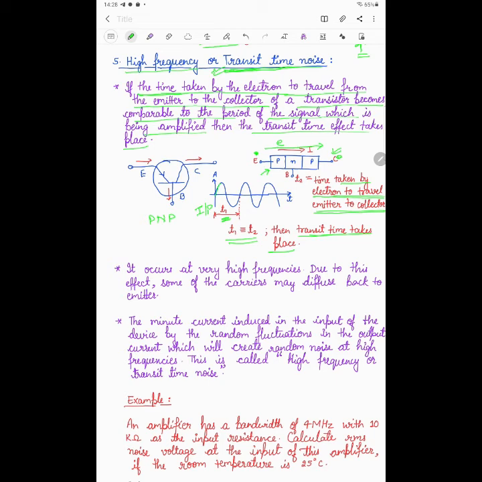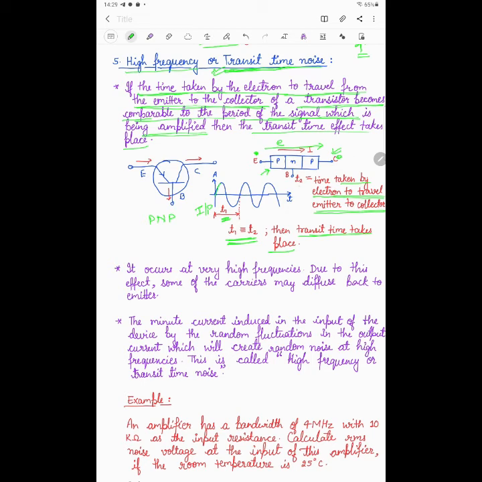T2 is the time taken by electron to travel from emitter to collector, and T1 is the time period of the signal which is going to be amplified by the amplifying device. So the same is written here. If the time taken by the electron to travel from emitter to collector of a transistor becomes comparable, or equivalent, to the period of the signal which is being amplified, the period of the signal being T1, then the transit time effect may take place.